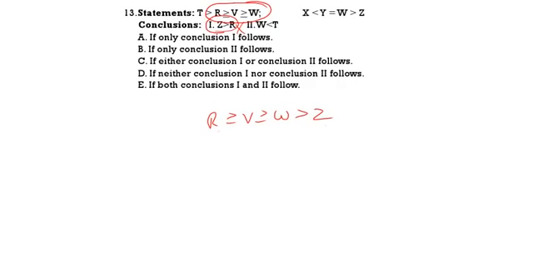See the second one. W less than T. For this you see only this one. This is T, this is W. T greater than W means W less than T definitely follows. So second one definitely follows. Only 2 follows is the correct answer.